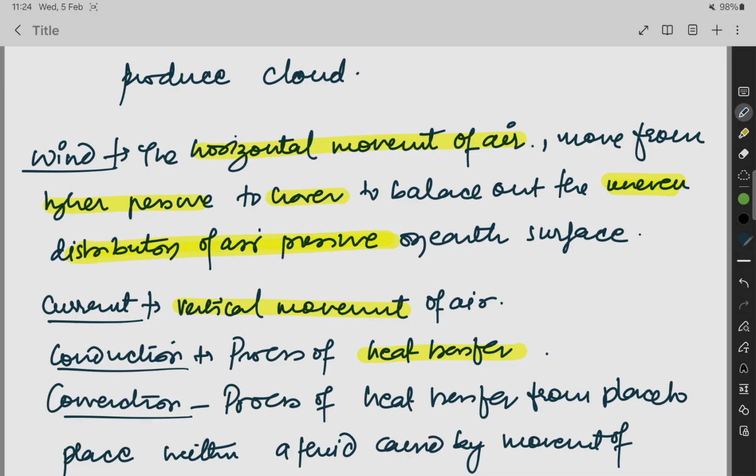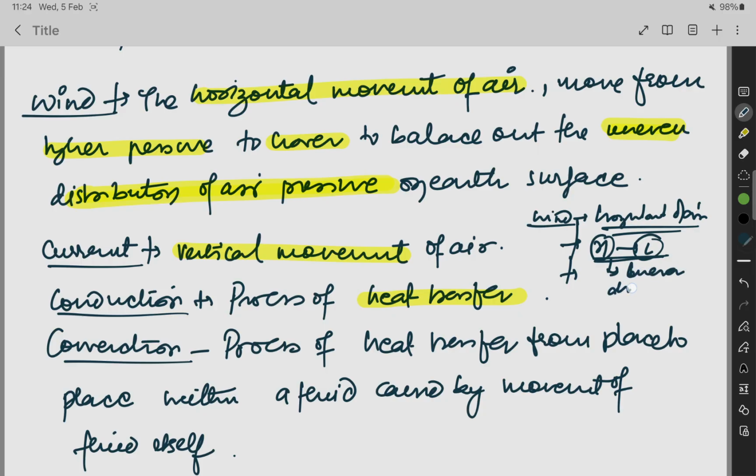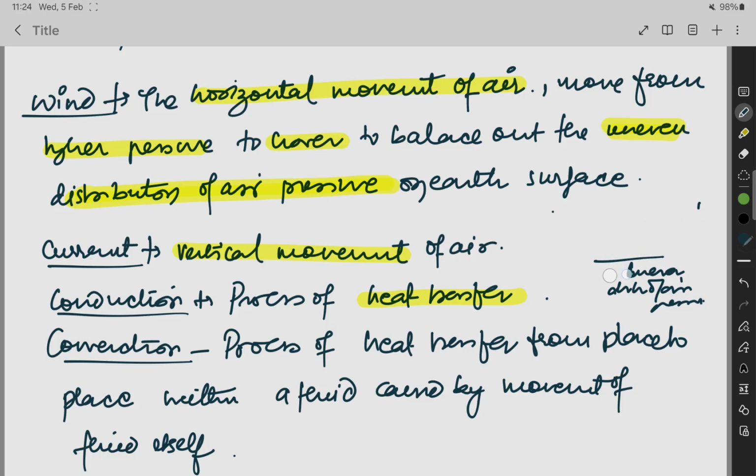Now there are some basic terms we have to learn. First one is wind. What is wind? The horizontal movement of air. It moves from high to low pressure. Why does it move from high to low pressure? To balance out the uneven distribution of air pressure. Okay, now current. What is current? The vertical movement of the air.